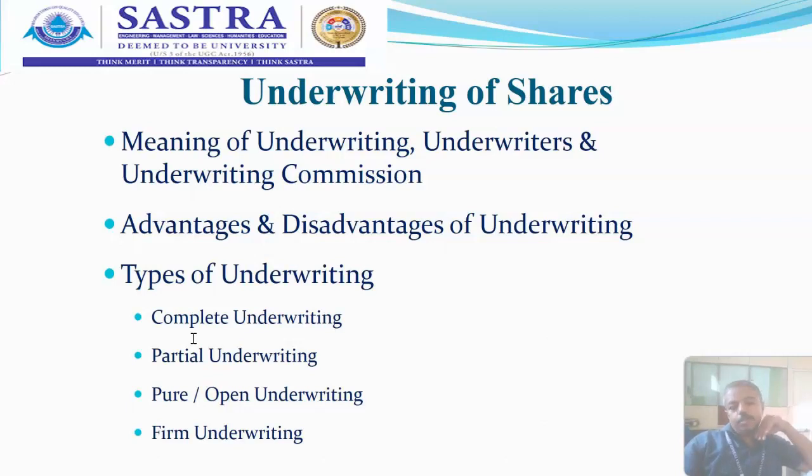The Company Law Board, through the Companies Act 1956, fixed a maximum limit for underwriting commission. What should be the maximum limit? For the services rendered, underwriters are entitled to a maximum commission of 5% of the issue price of the shares, and for debentures it is 2.5% on the issue price, according to the Companies Act 1956.